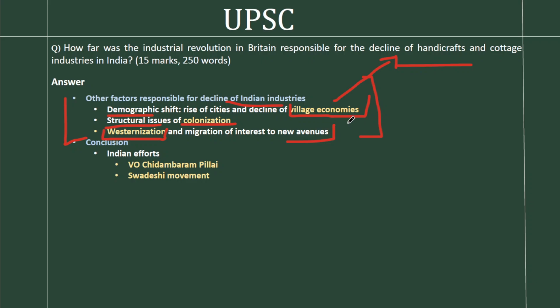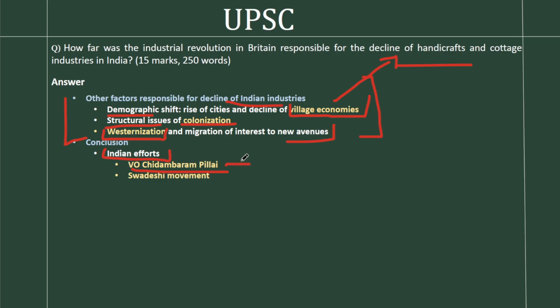So we have divided into 3 parts. We have given valid points in 3 parts, and now we are going to conclude this answer where we will talk about the Indian efforts in resistance to the colonial process. The first point will be the resistance by Indian entrepreneurs as part of the freedom movement. For example, V.O. Chidambaram Pillai's initiative of Madrasi steam.